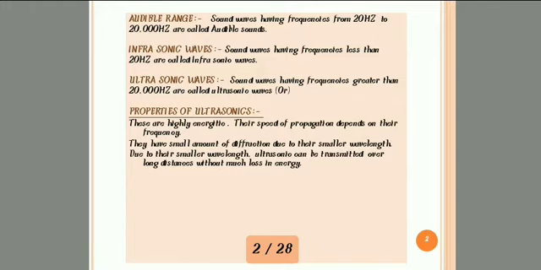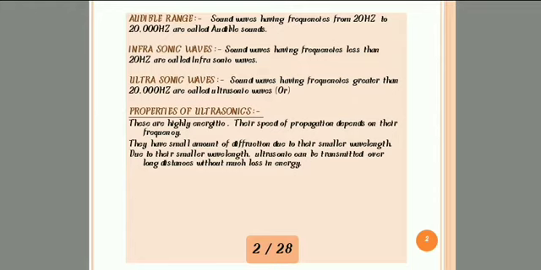Next, the topic is properties of ultrasonic waves. Ultrasonic waves have 5 properties. Let us see them one by one. First property is, these are highly energetic. Their speed of propagation depends on their frequency. Ultrasonic waves have maximum frequency, greater than 20,000 Hz. So the speed of the motion is also high. So this is a highly energetic wave.